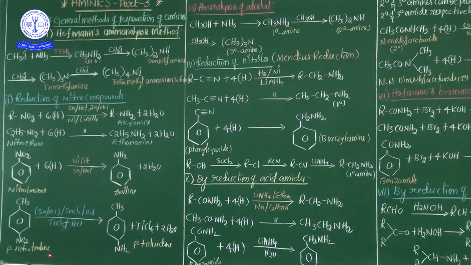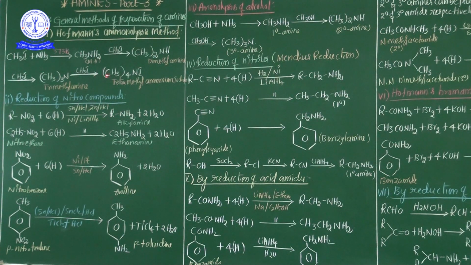The p-nitrotoluene, under the reduction process in the optimum conditions of titanium trichloride, TiCl3, and a mixture of HCl, or SnCl2 and HCl, gives one new product, that is p-toluidine, and additionally titanium tetrachloride. This is titanium trichloride, this is titanium tetrachloride, and additionally 2H2O is liberated. These are the preparation methods of amines from the reduction of nitro compounds.